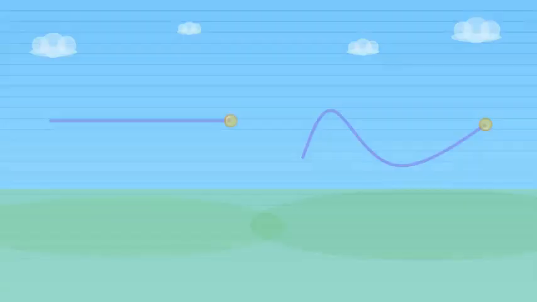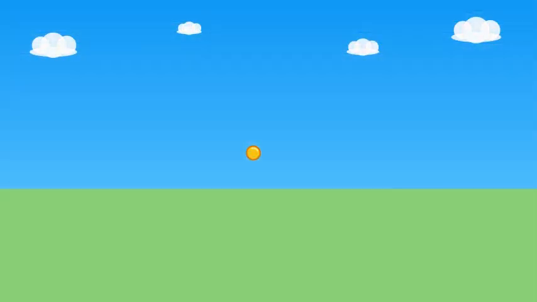This also helps us name two basic kinds of motion. If the trajectory is a straight line, the motion is rectilinear motion. If the trajectory is a curved line, the motion is curvilinear motion. Those words sound formal, but the idea is simple: straight trajectory, straight line motion, curved trajectory, curved motion. This will become very important later.